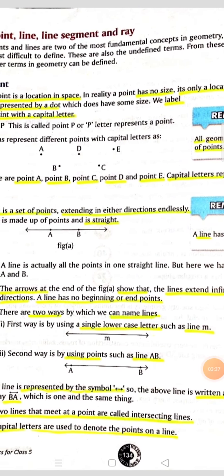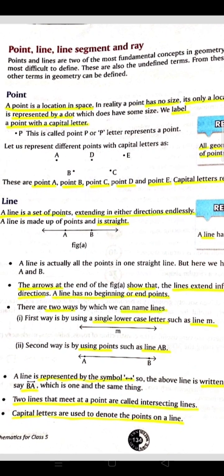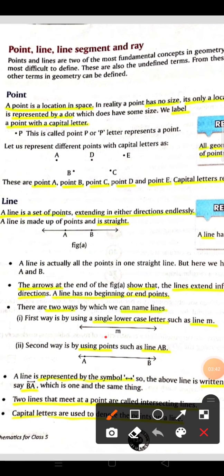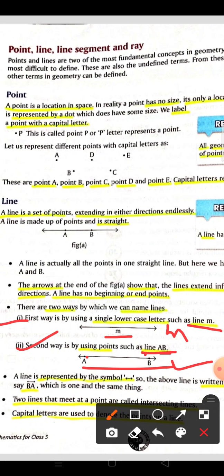Here I have told you lines can be written in two forms: by using a single small letter m, or, if you use capital letters, use two points and then name it. So this is also a line. Line m and line AB. See the different ways of naming the line. No beginning and no starting point. These two arrows show that the line can be extended in both directions.